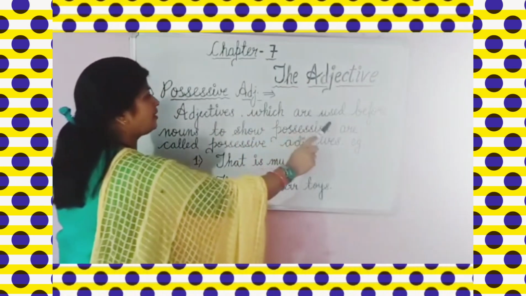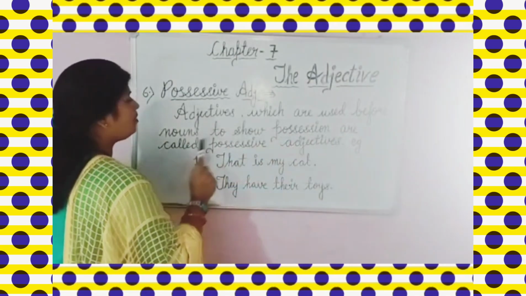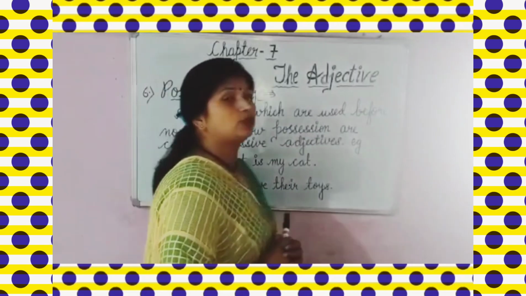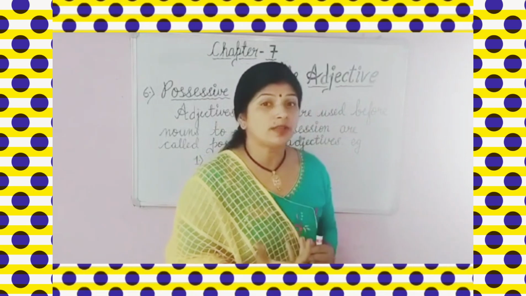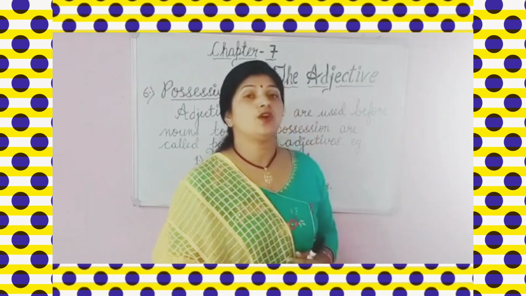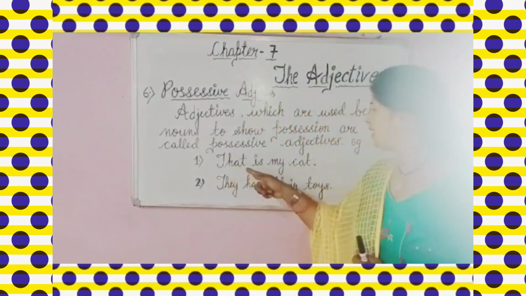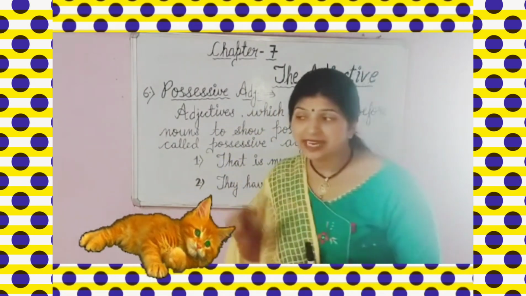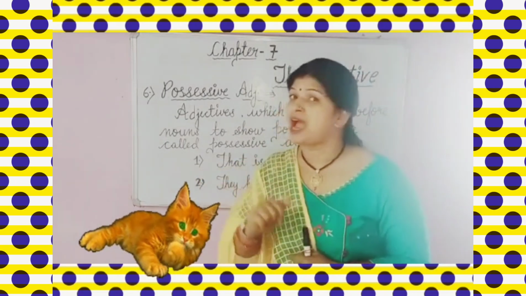So what are possessive adjectives? Adjectives which are used before nouns to show possession are called possessive adjectives. So my dear students, the adjectives which we use before a noun, to show the possession of any person, are known as possessive adjectives. For example, if I say, dear kids, that is my cat. That is my cat.